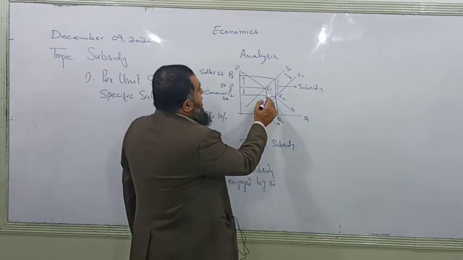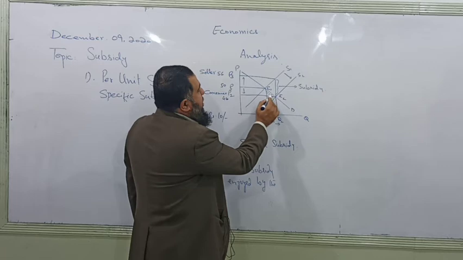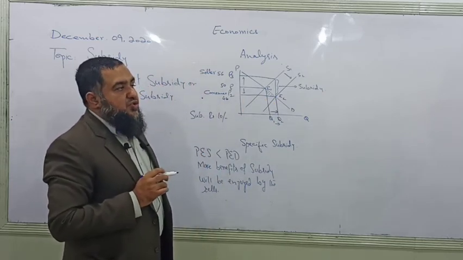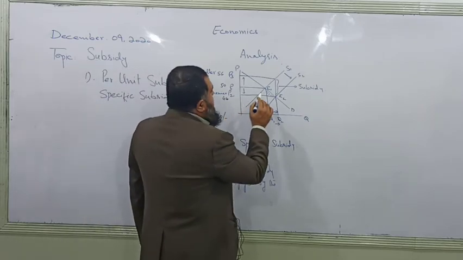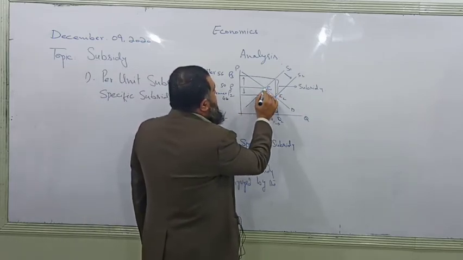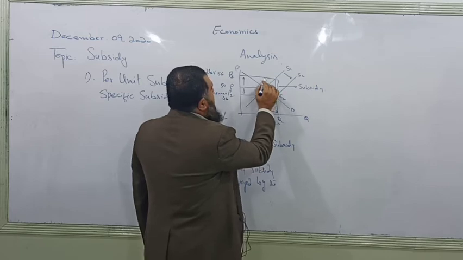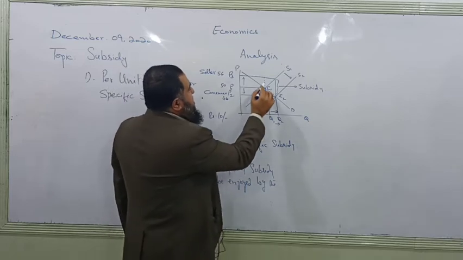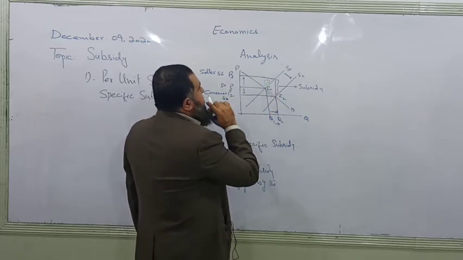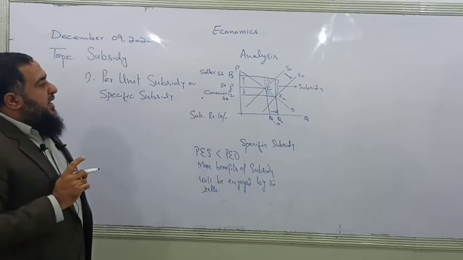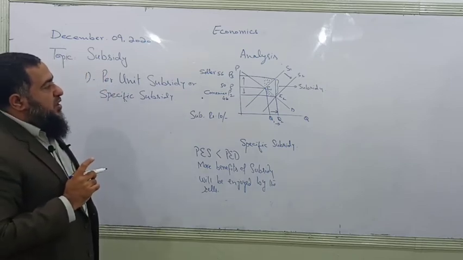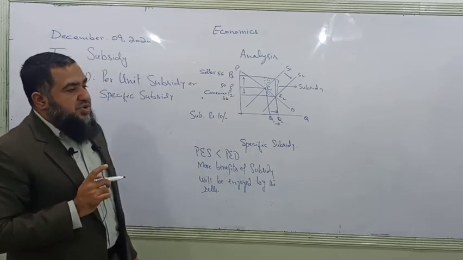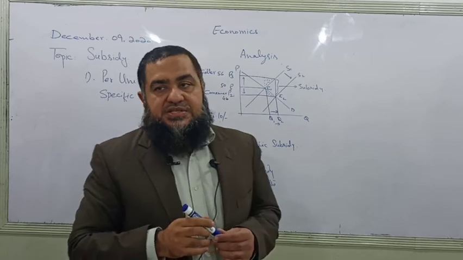You can see this small triangle is showing an increase in consumer welfare, an increase in consumer surplus. And if you want to see the increase in producer welfare, look here, this upper triangle, which is larger than the lower triangle. So this is the gain in producer surplus due to the subsidy. So when supply is more inelastic than demand, most of the subsidy will be enjoyed by the sellers.